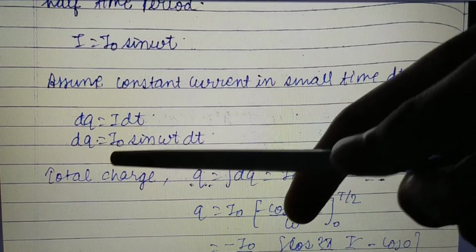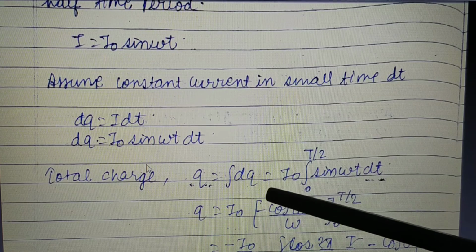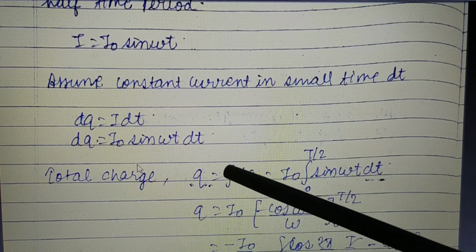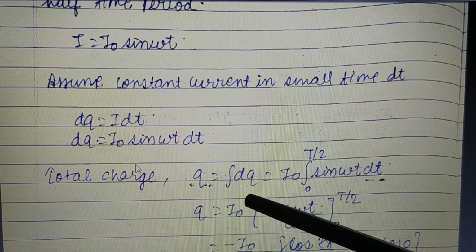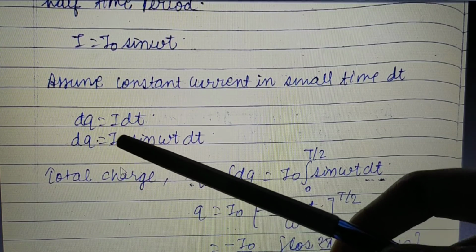This is the small amount of charge which is flowing through the circuit, and we have to find the total charge flowing through the circuit. So how can we find the total amount of charge? Simple, we have already studied. We will simply integrate this dq on both sides.